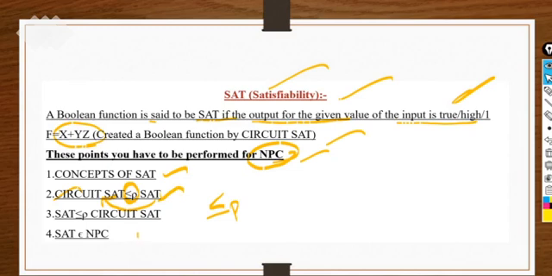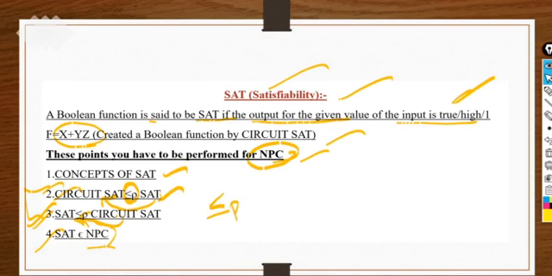The next thing we have to do is give the verification. In the third step we give the verification by providing the vice versa concept. We know the circuit satisfiability problem and we are trying to prove the satisfiability problem. If both proof and verification are provided, then we can say satisfiability belongs to the NP-complete problem.